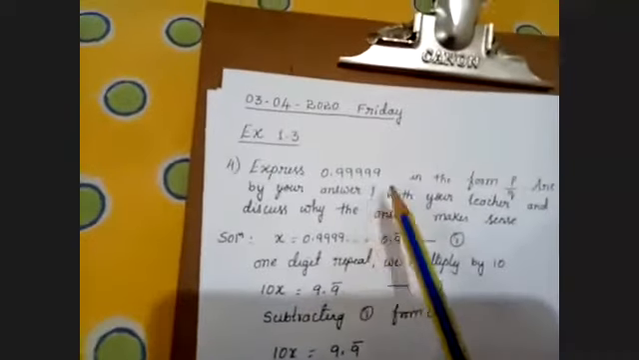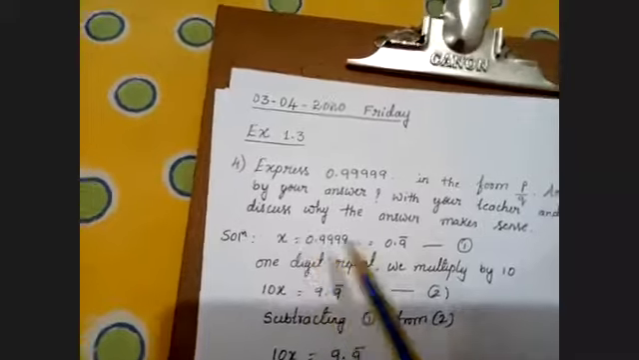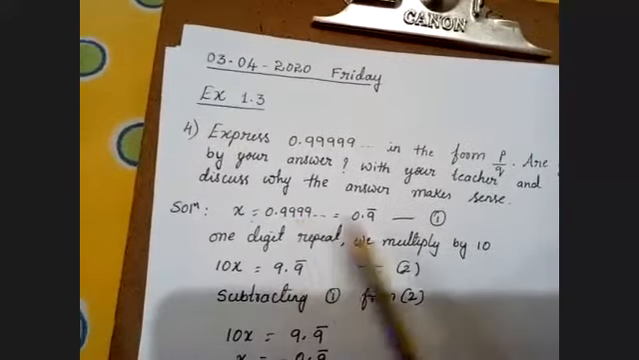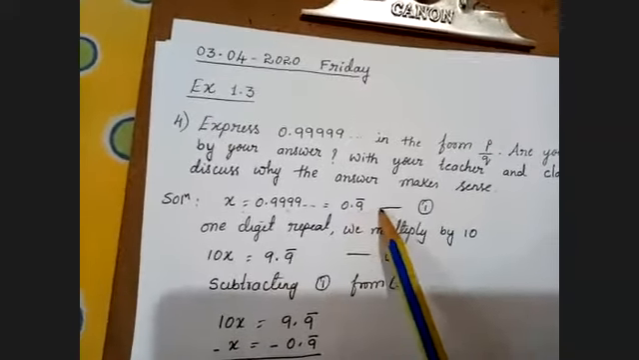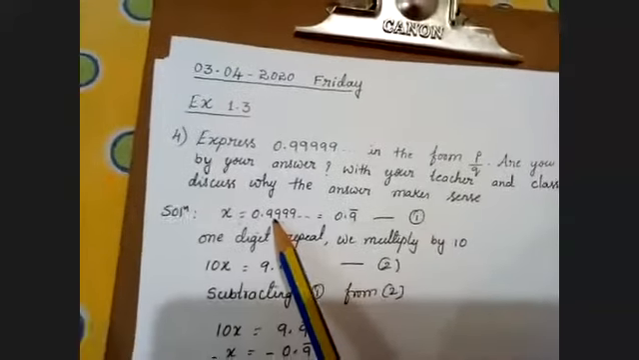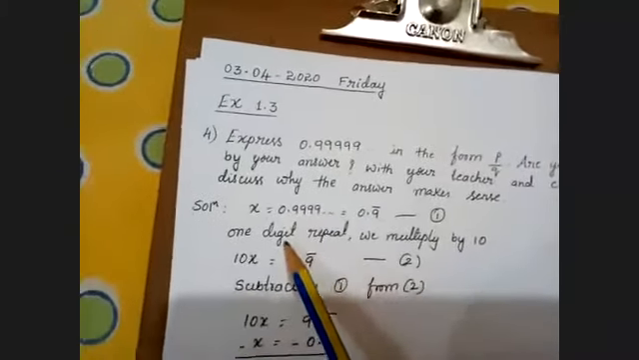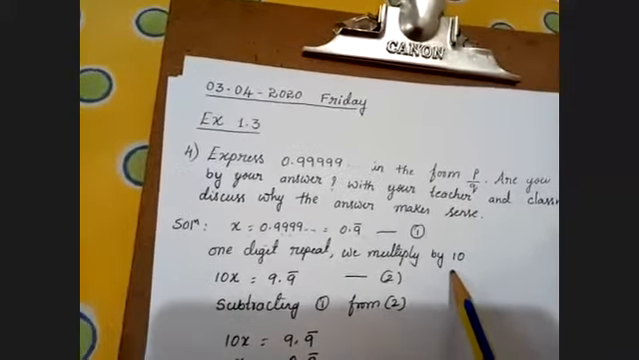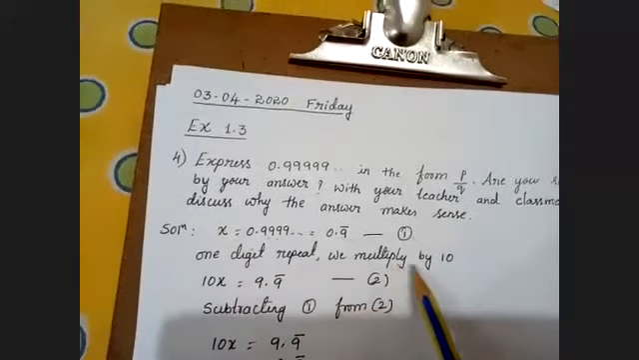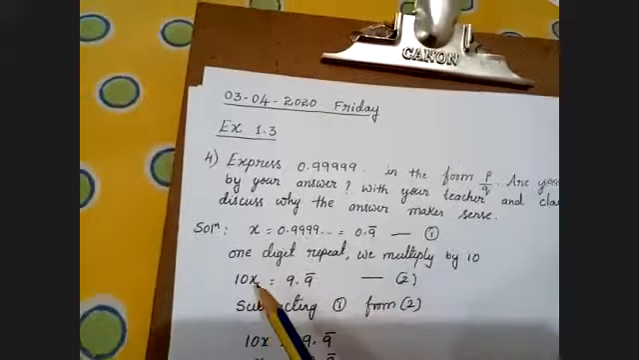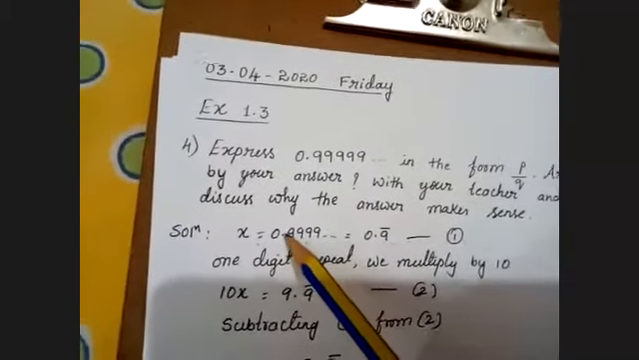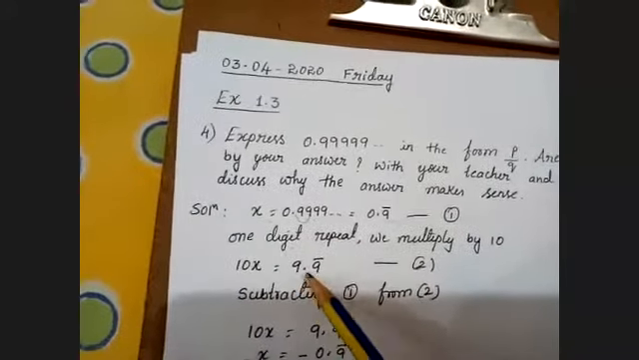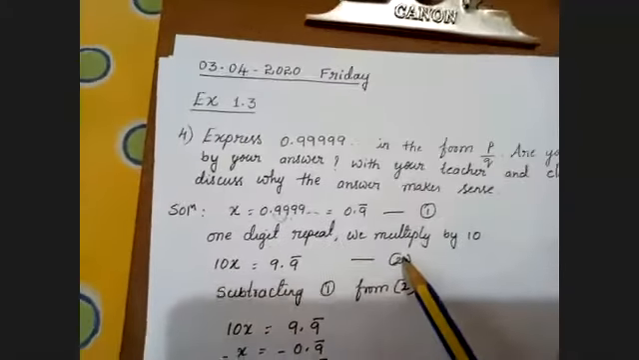So I'll call the 0.999 as x. That is nothing but 0.9 bar because only 9 is repeating continuously. So I'll write 0.9 bar. I'll call this equation 1. There's only one digit repeating, so I'll multiply both sides by 10. So 10 into x, 10x. If I multiply by 10 on the RHS, the point will shift one step towards the right. That becomes 9.9 bar. I'll call this equation 2.